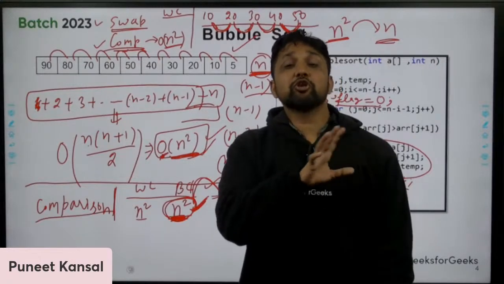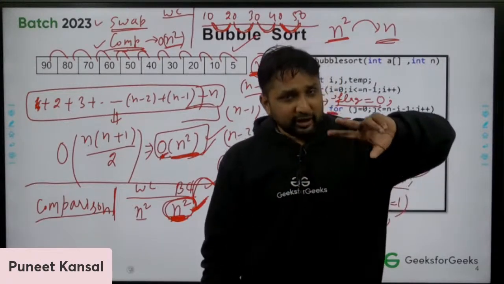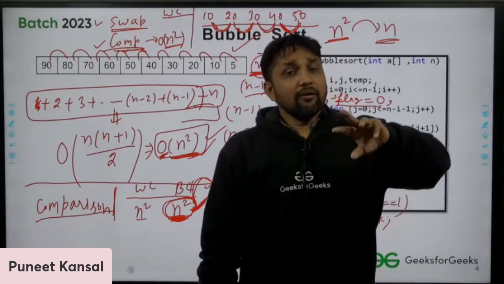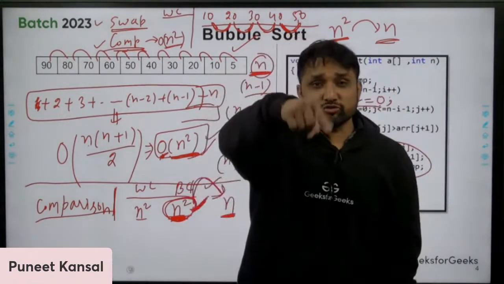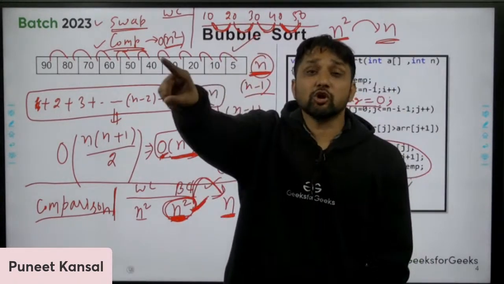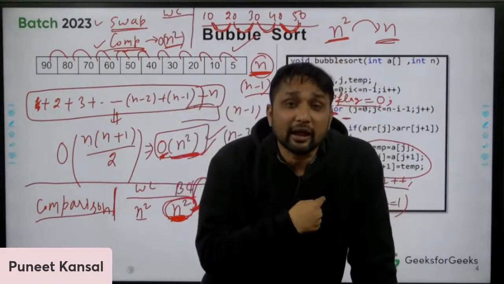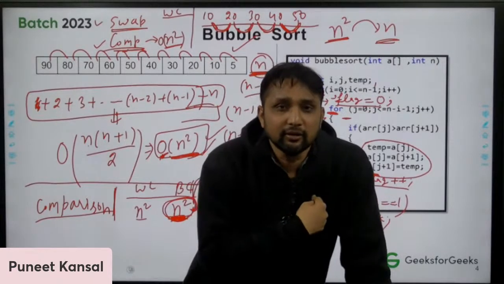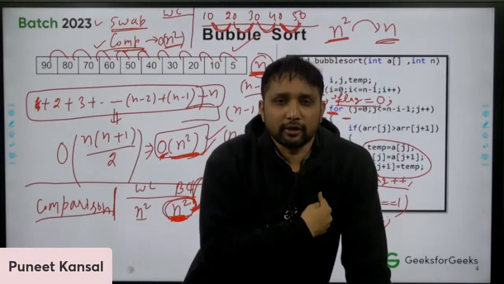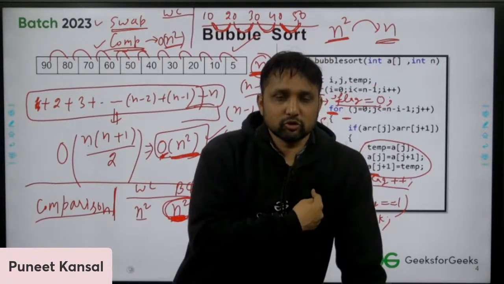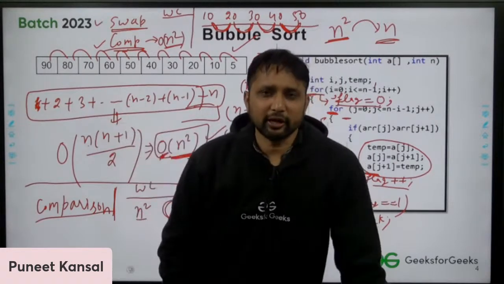Okay, there will be 0 swap. Or we can reverse this also. If there will be 0 swap, then I can guarantee the array is already sorted. So I'm making the second statement, which is very important.